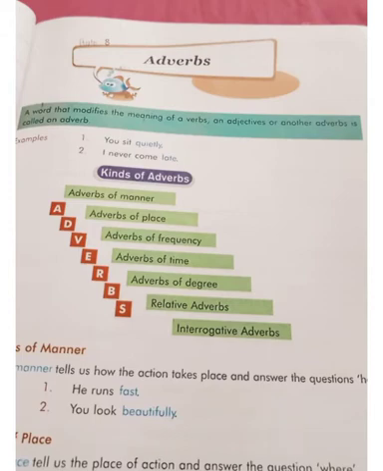So it is one of the parts of speech in English. It plays an important role in sentences. You can easily judge by the word also: ad plus verb. It means that it is adding something to the verbs which are in the sentence. You can know by the definition also, which is written here: a word that modifies the meaning of verbs, adjectives or another adverb. So it means that it is making changes in the meaning of the verb also.